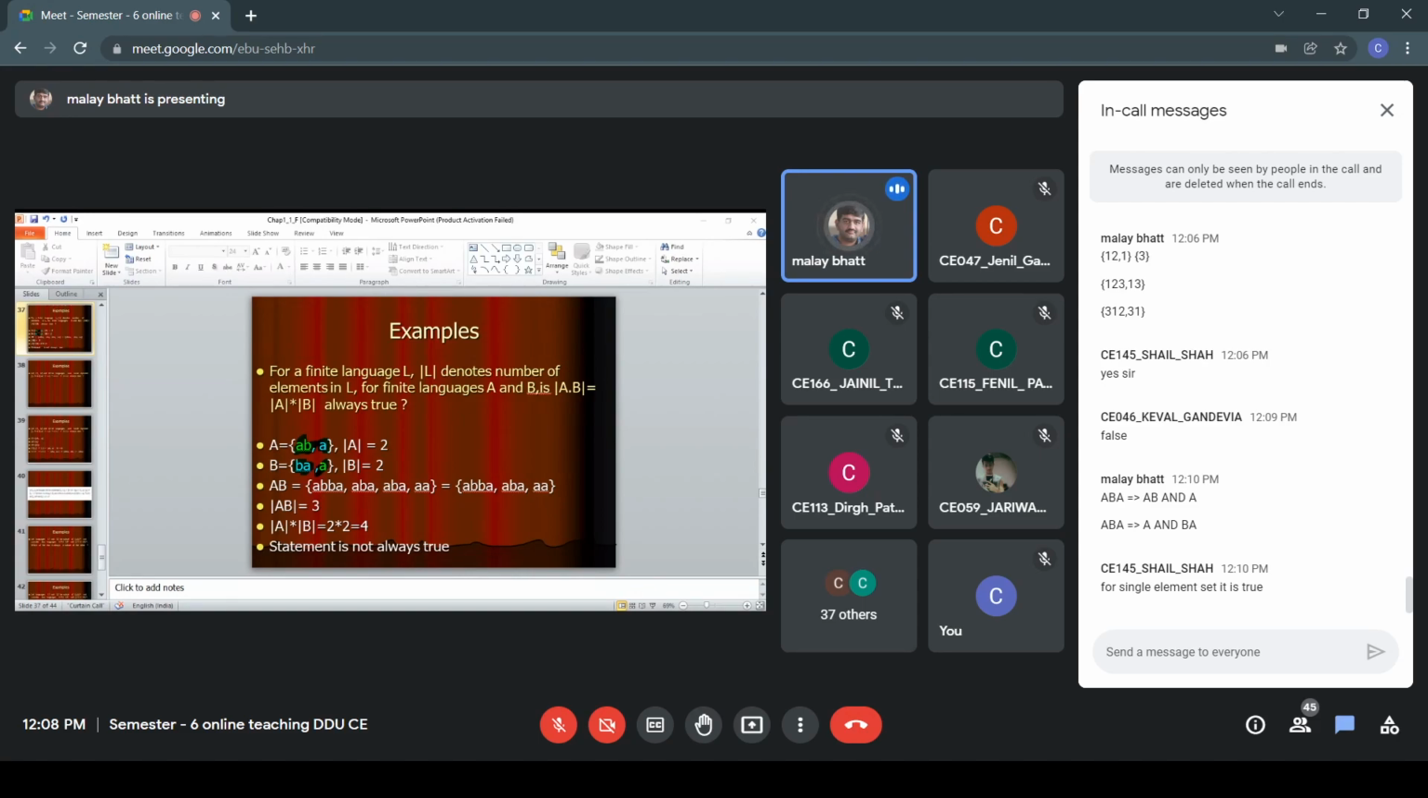Now on the other hand, number of elements in A into number of elements in B will be equal to 4. So the statement is not always true. For a single element set, it is true.